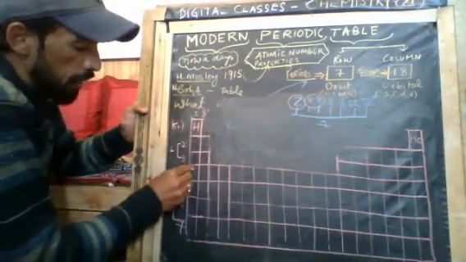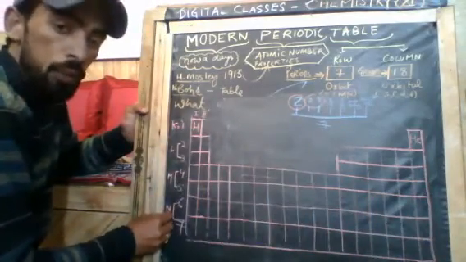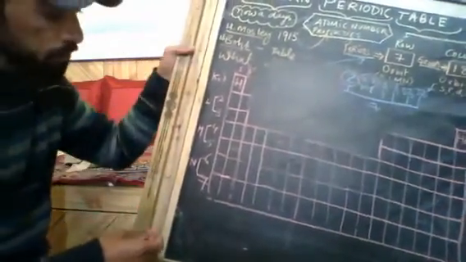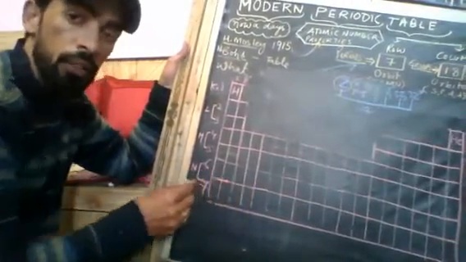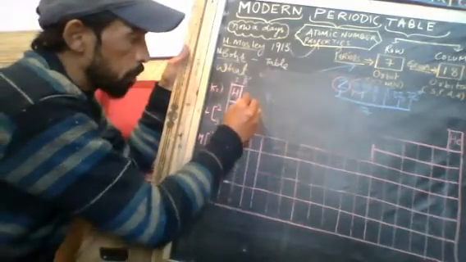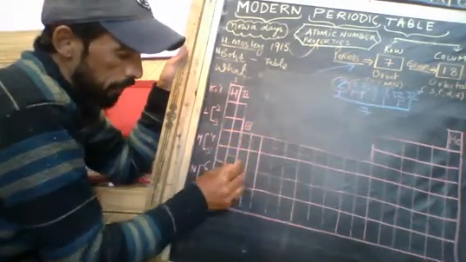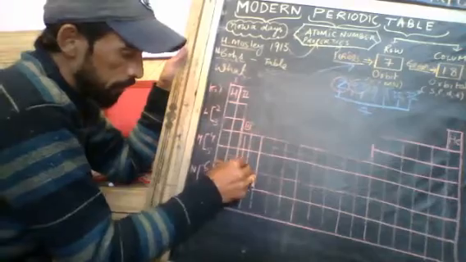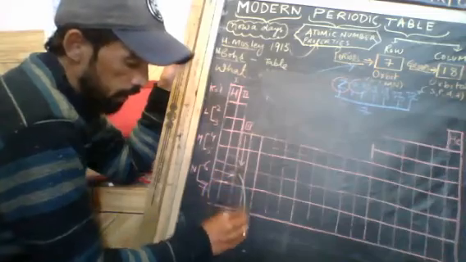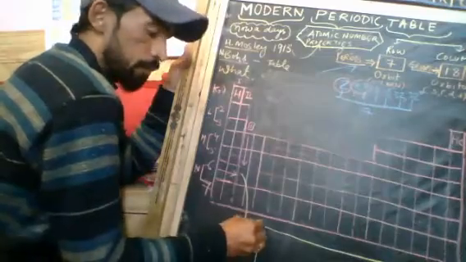In the similar way, 18 and 18. You know very well there are 18, 18. But N is 32, 32. So you may think, sir, there are only 18, 18 here, and you are saying there are 32. So dear students, this is group 1, this is group 2, this is group 3. In group 3, at the number 6 period, there is one more block, the F block, and basically in this block there are 14 groups.